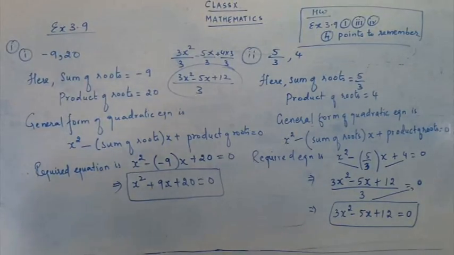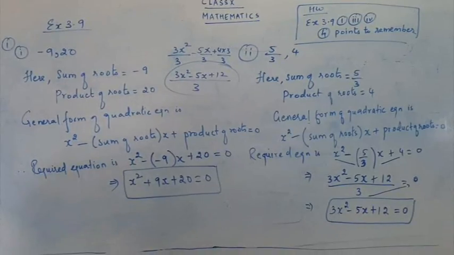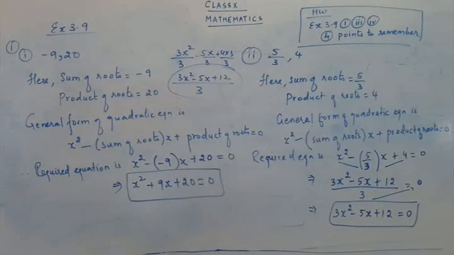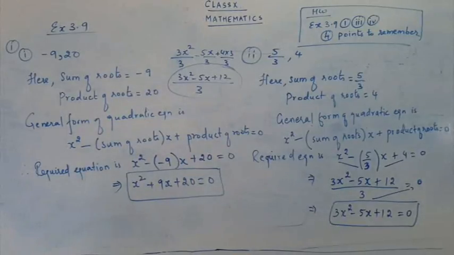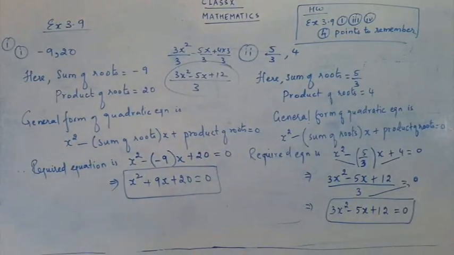Clear, children? So I hope you were clear with the general form of quadratic equation. Let's say once again the formula: x square minus bracket sum of roots the whole x plus product of roots equal to 0. Clear? So we will continue the second part in the next class.